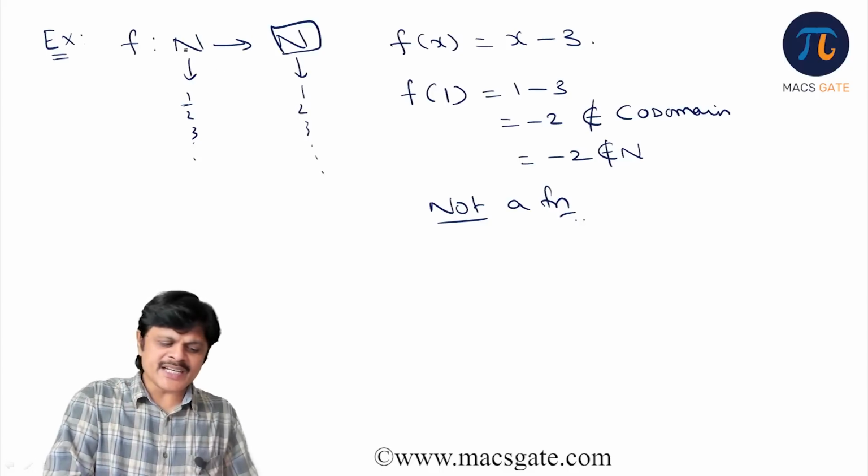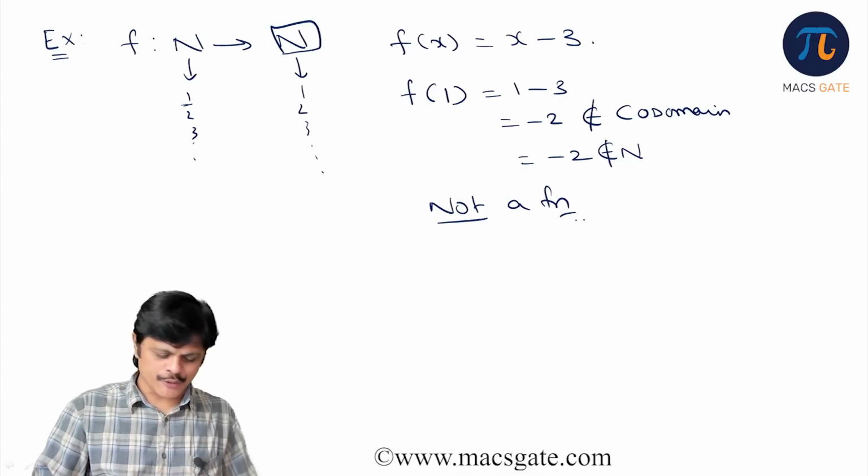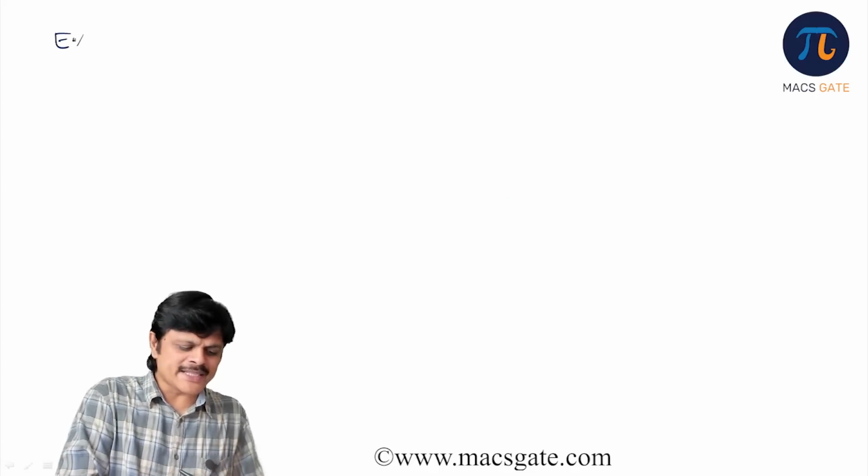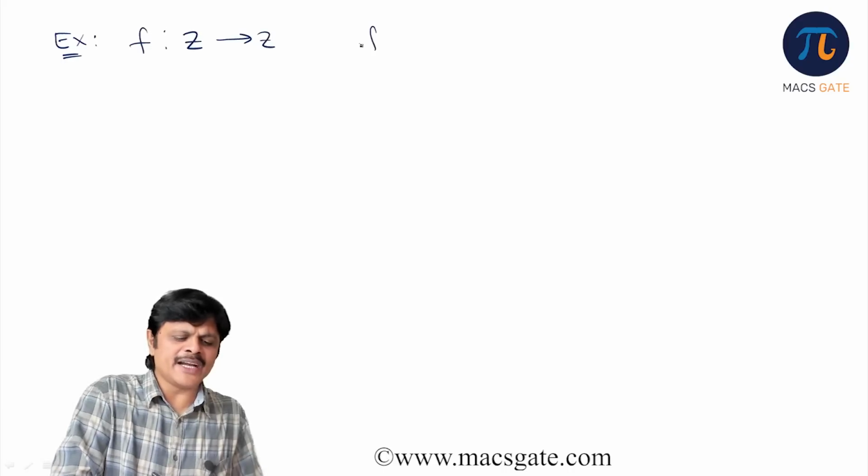So this is not a function because natural numbers to natural numbers you are going. Okay. Now let us take one more example. f is a mapping from Z to Z. I define it as f(x) is equal to say 2x plus 3.